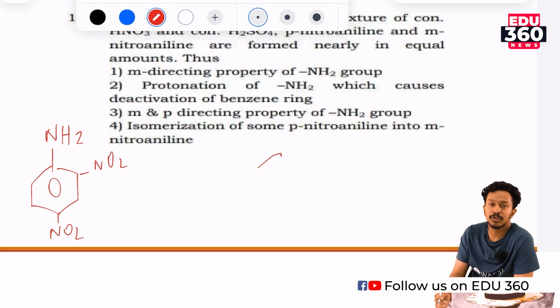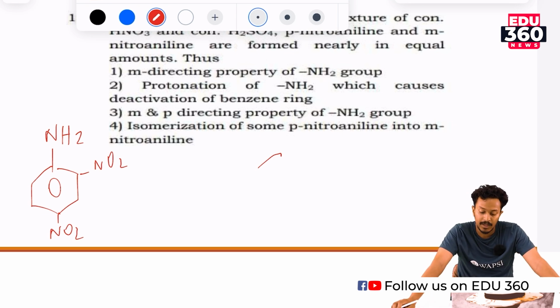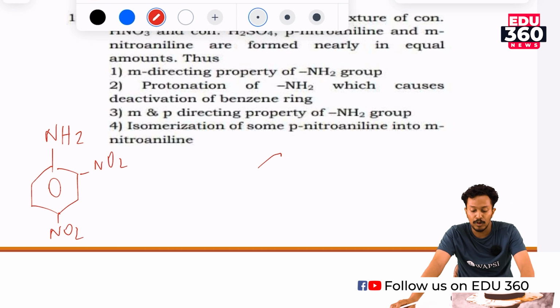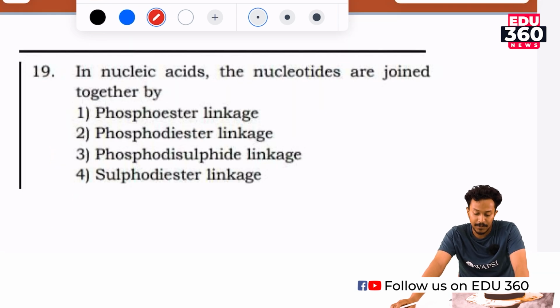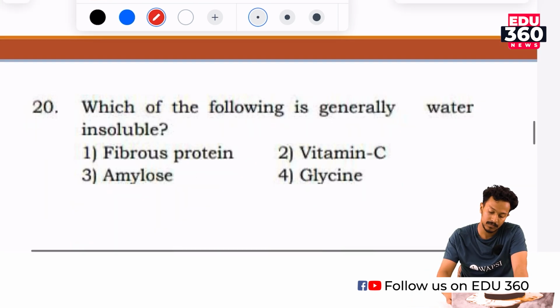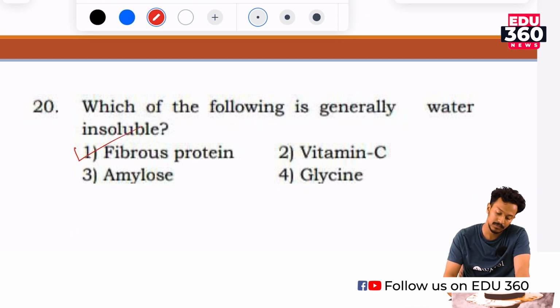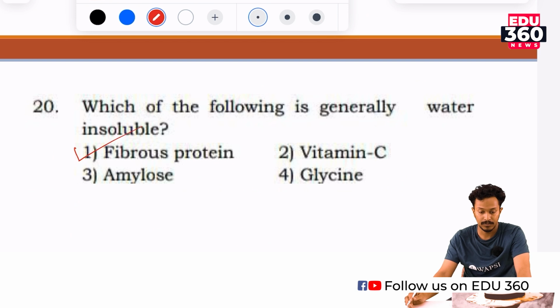Okay, let's move on to the next one. This is a simple biomolecules question. In nucleic acids, the nucleotides are joined together by what? Phosphodiester linkage. Simple one, option number 2. Question number 20. Which of the following is generally water insoluble? Same biomolecules, fibrous protein. Option number 1.